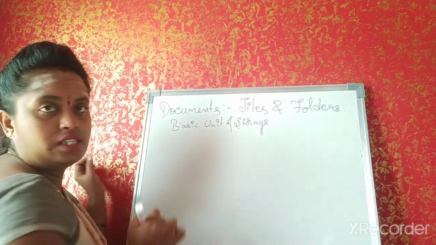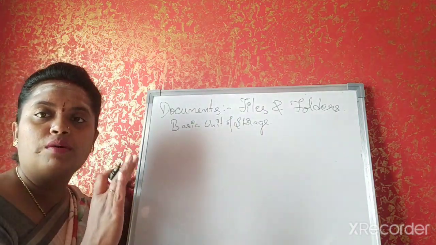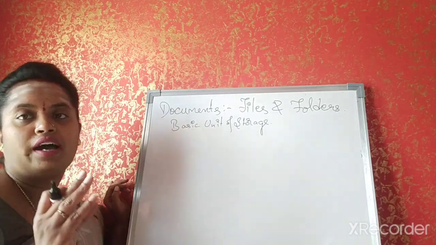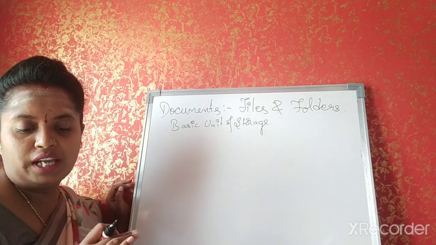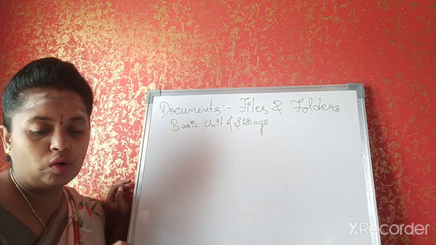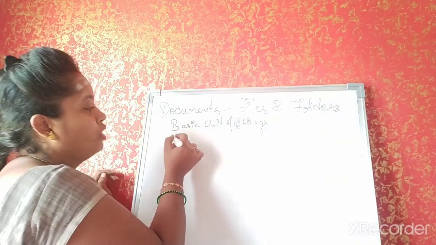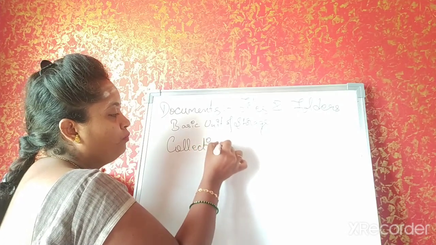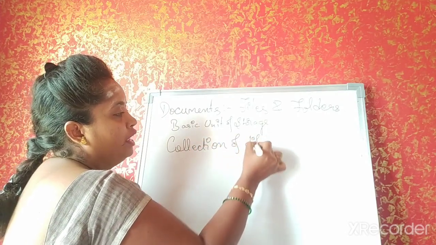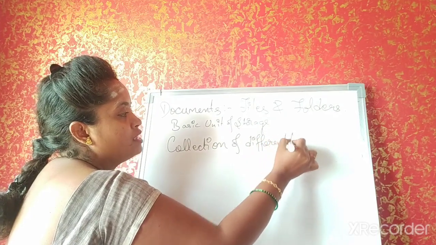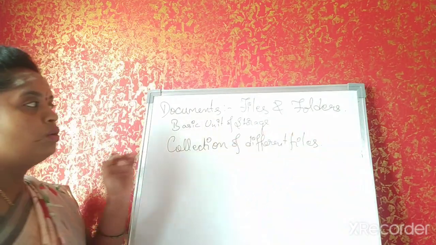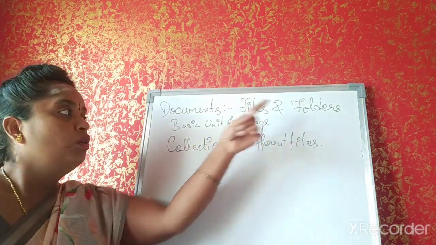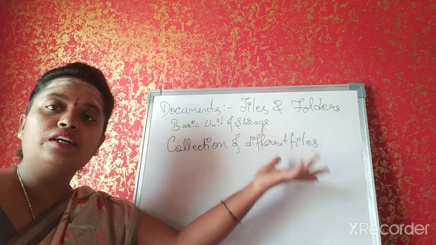Basic unit of storage. Understand? It contains the information stored in the computer. Then there are many types of files like text files, sound files, image files, etc. What is a folder? A folder is a collection of different files. Understand, children? So, what is a file? A file is a basic unit of storage. What is a folder? A collection of different files.